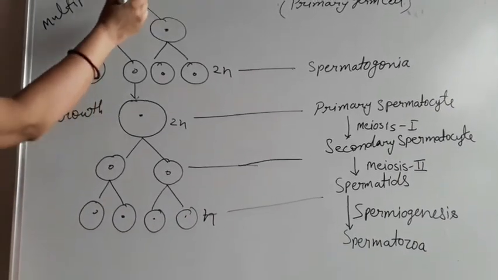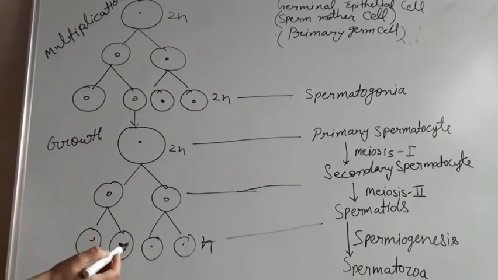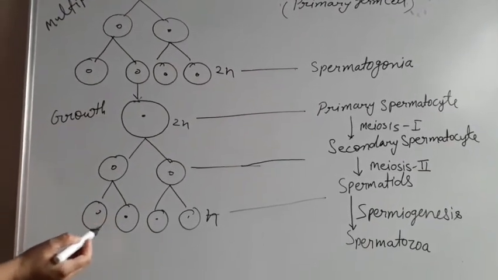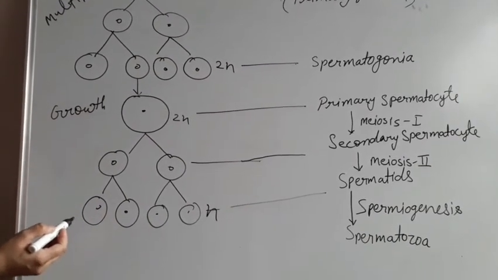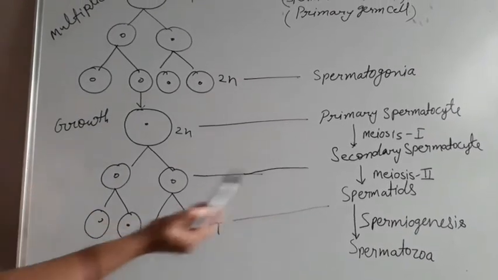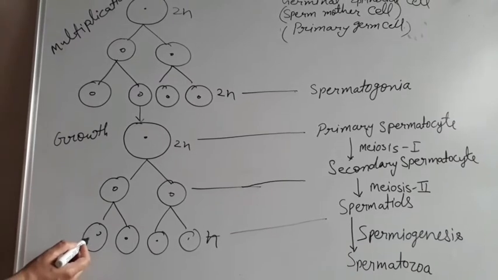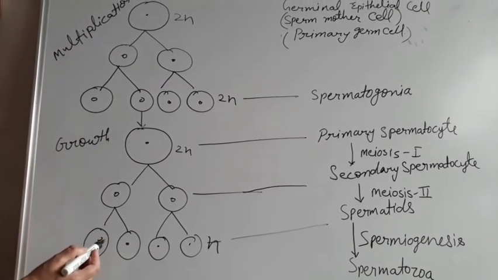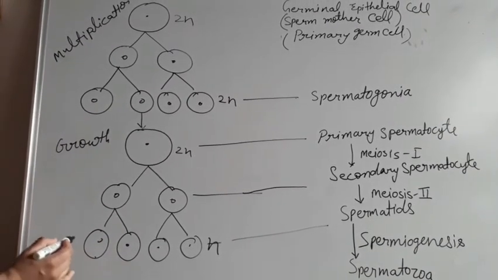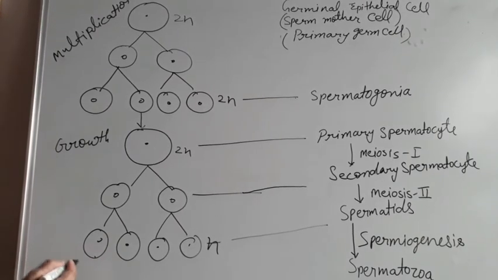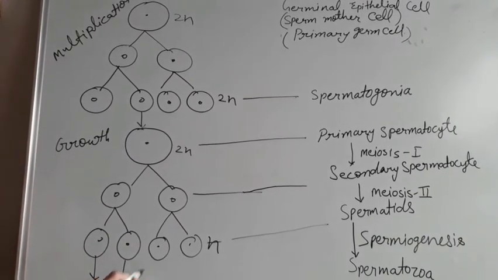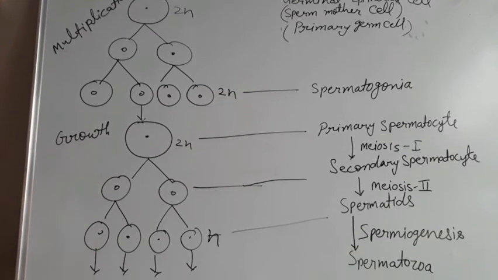From the germinal epithelial cell to the formation of spermatids is known as spermatidogenesis, and the second phase, spermiogenesis, starts here. The non-functional, non-motile spermatids are transformed into motile functional spermatozoa.